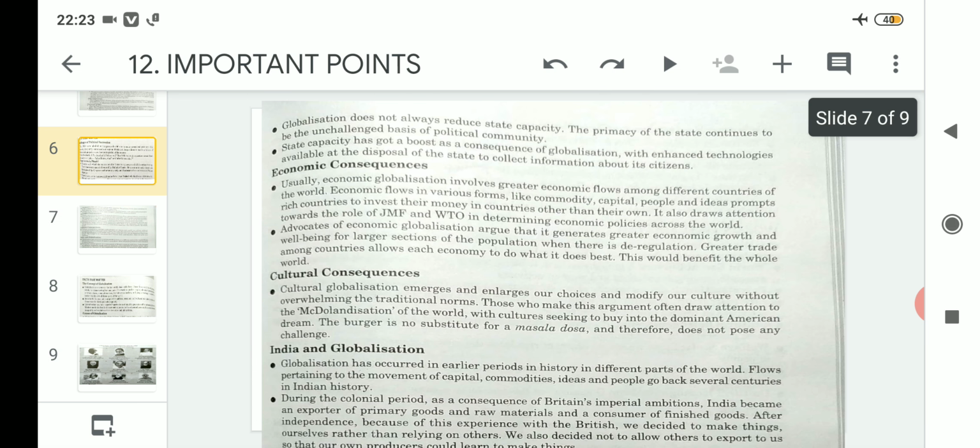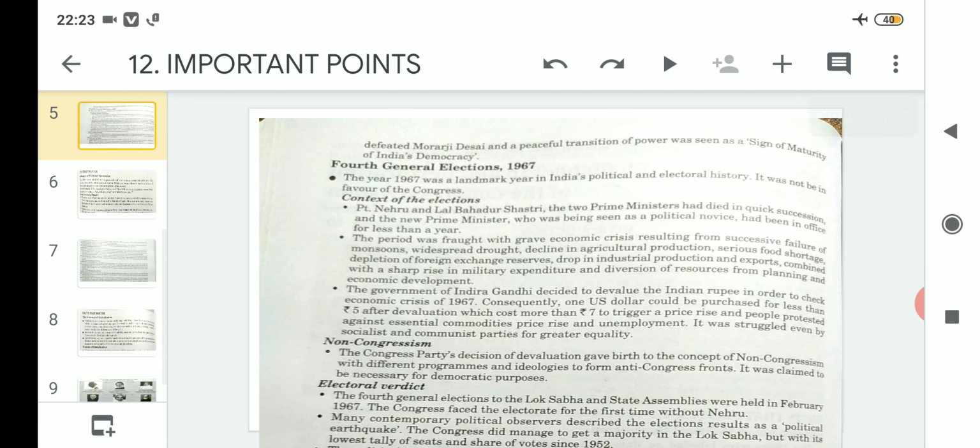or Indira Gandhi. After that, Indira Gandhi defeated Morarji Desai, and a peaceful transition of power was seen as a sign of maturity of India's democracy. The secret ballot voting was done among the Congress MPs within their party. So what was the outcome? Indira Gandhi defeated Morarji Desai. Suppose 200 MPs or 150 MPs were there; you can assume that more than 100 MPs voted in favor of Indira Gandhi. In that way, Indira Gandhi was able to defeat Morarji Desai.